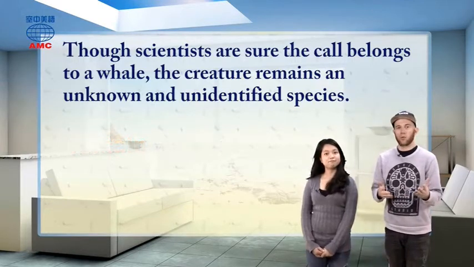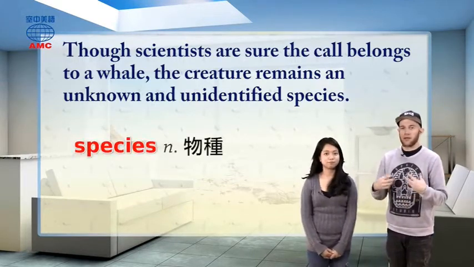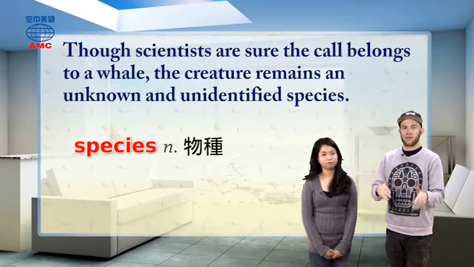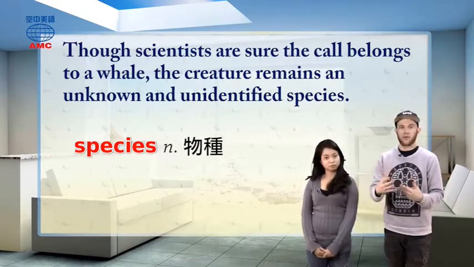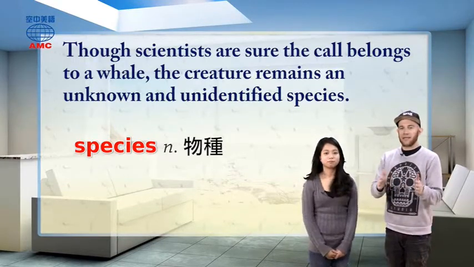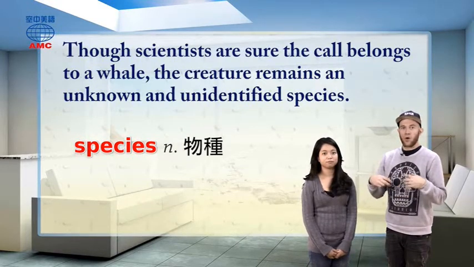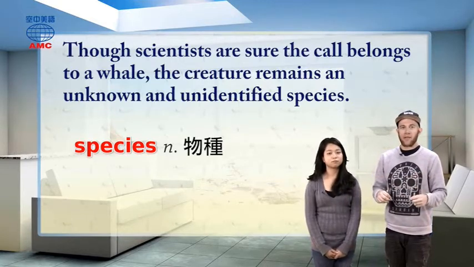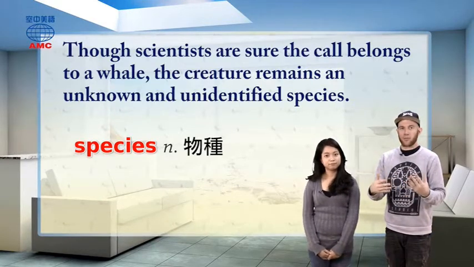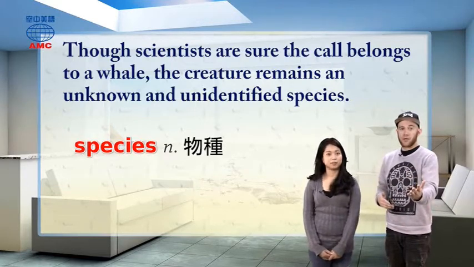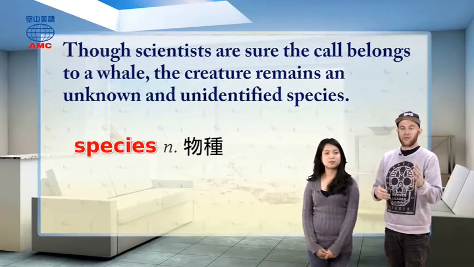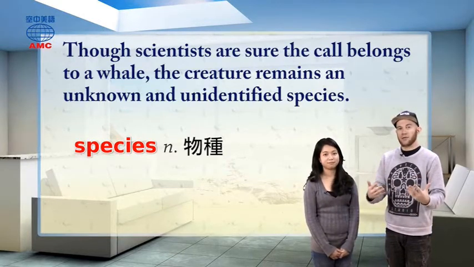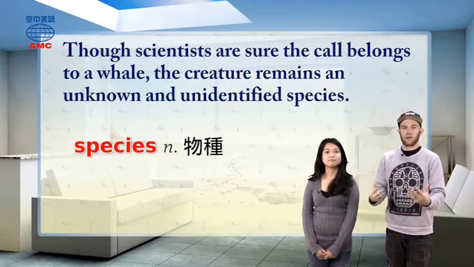Next, let's have a look at the word species. Now, this is a word that scientists or biologists will use when they are trying to classify different types of creatures, which is another word that we saw today. So they will put them in different categories according to what they look like or other characteristics, other parts of them, and they will give them special names. And those names are those of their species. So like I said, there's all different types of whales, and the different species are classified or grouped according to, say, their size or their behavior or different things like that.